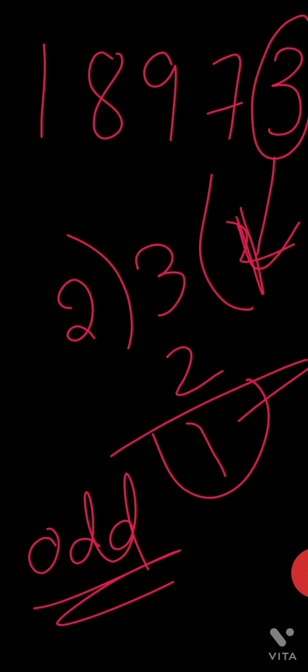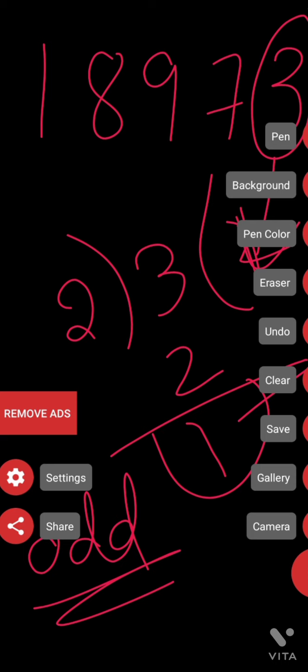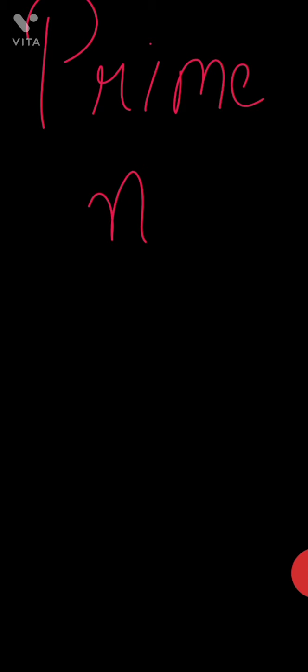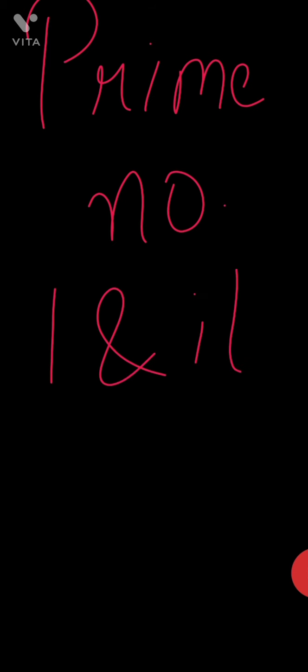Now let us see what are prime numbers and composite numbers. What is a prime number? A prime number is any number that is divisible only by 1 and itself. Itself means the same number. For example, 2 is a prime number. So 2 is divisible only by 1 and 2.